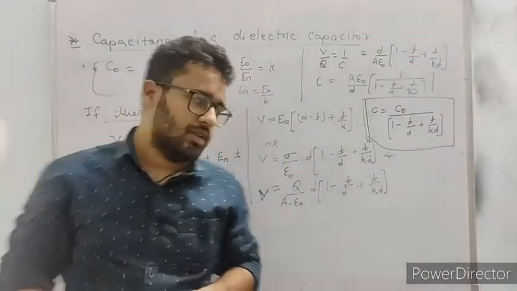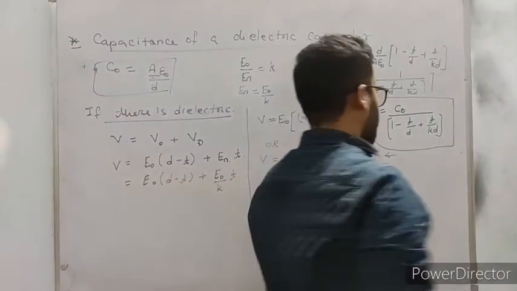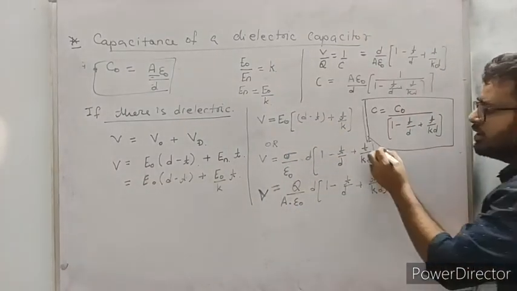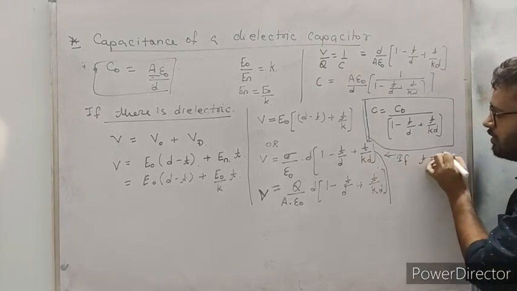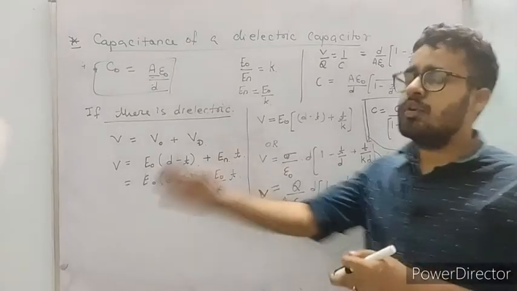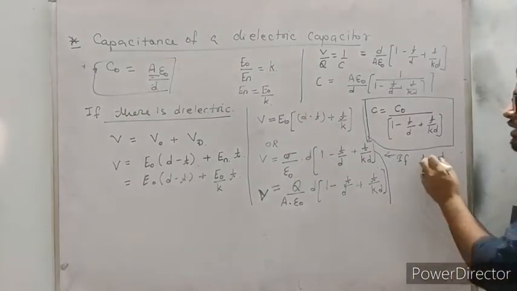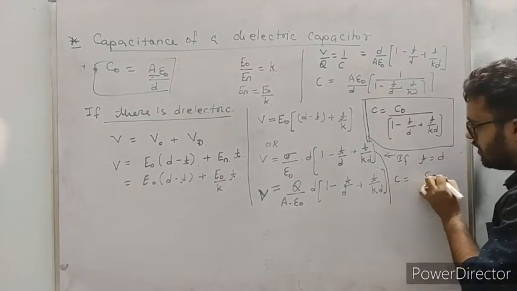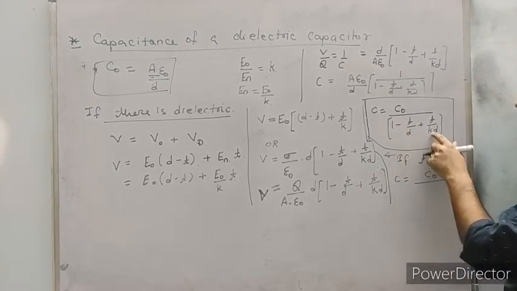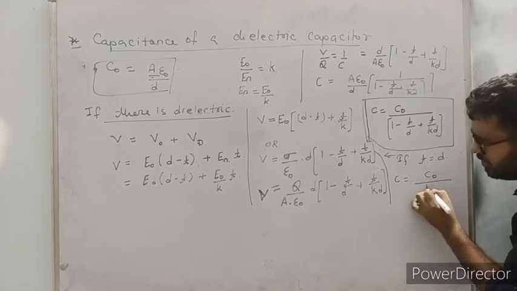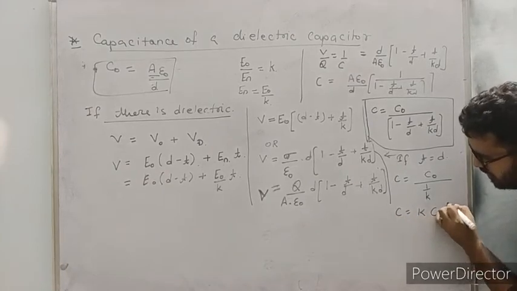Yeah, I know this is a little bit typical, a weird type of formula, but you have to remember this formula for the basic need. If I say that T equals D, what will happen? मतलब हमने स्पेस छोड़ा ही नहीं है, बिल्कुल सब भर दिया पानी से. ओके, बीच में कोई स्पेस नहीं है, तो T इक्वल टू D हो जाएगा. At this condition, T by D equals 1, 1 minus 1 is 0, and here will remain only 1 by K, and K will go up, so C equals K into C naught.